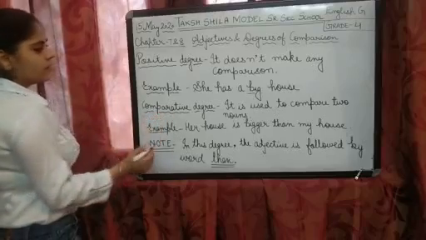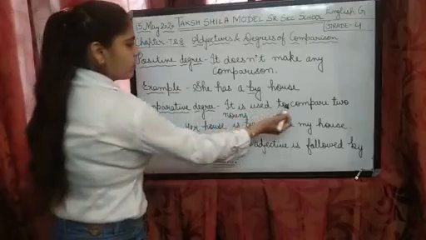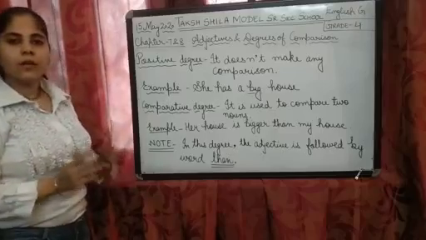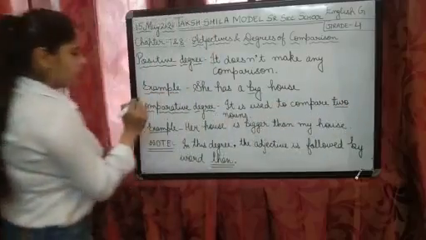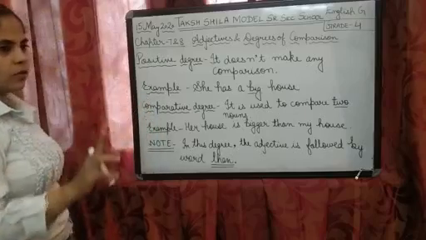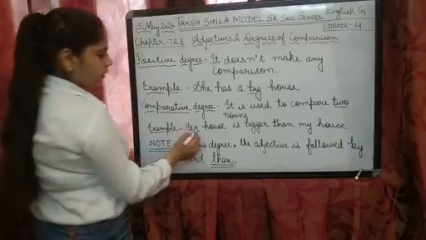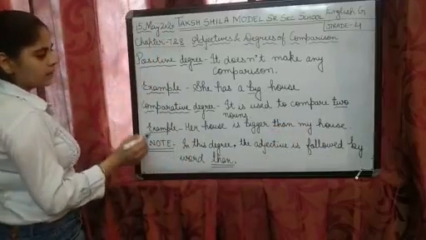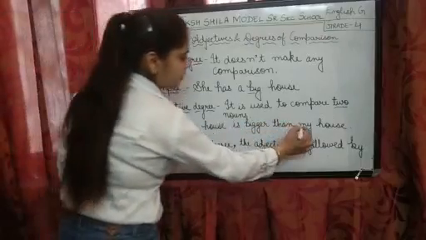Next, comparative degree. By the name itself, you can see it is used to compare two nouns. Remember this, to compare two nouns, we use the comparative degree. Whenever there is a comparison between two, it is called comparative degree. Example: her house is bigger than my house. So here the comparison is between her house and my house.